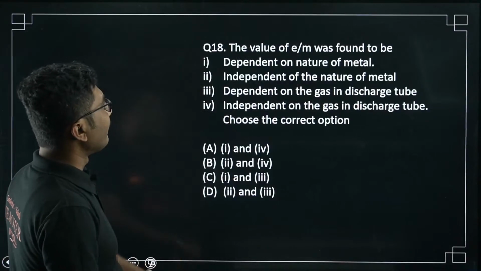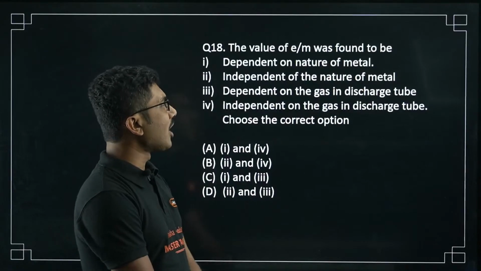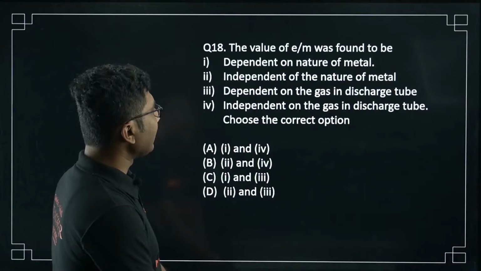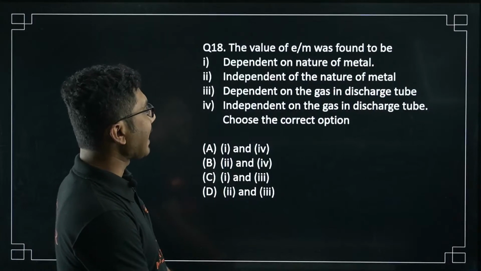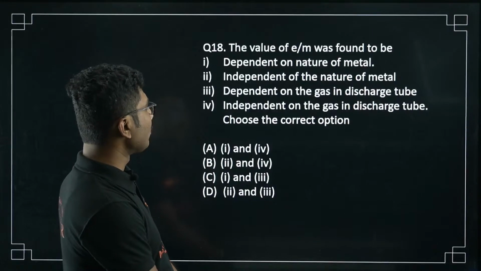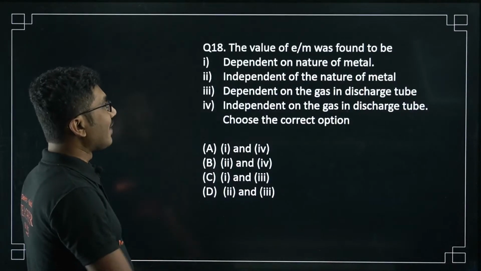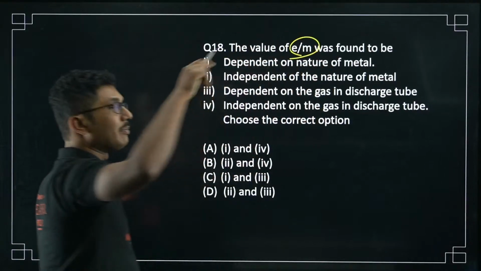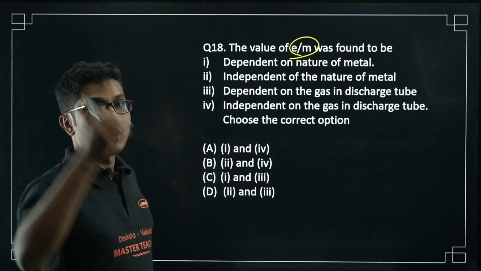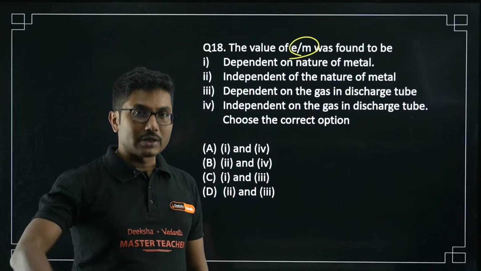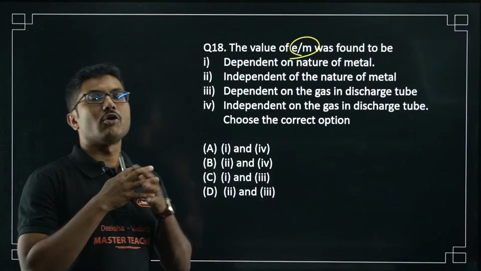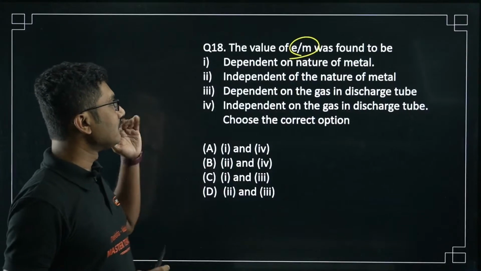Next question. The value of e by m was found to be dependent on the nature of metal, independent of the nature of metal, dependent on the gas in the discharge tube, independent of the gas in the discharge tube. Choose the correct option. So value of e by m. e by m is the charge of the electron divided by the mass of the electron. Now e by m for a given electron is a constant quantity. Charge is known, mass is known, but e by m is a constant quantity, it is independent. It does not depend on anything.